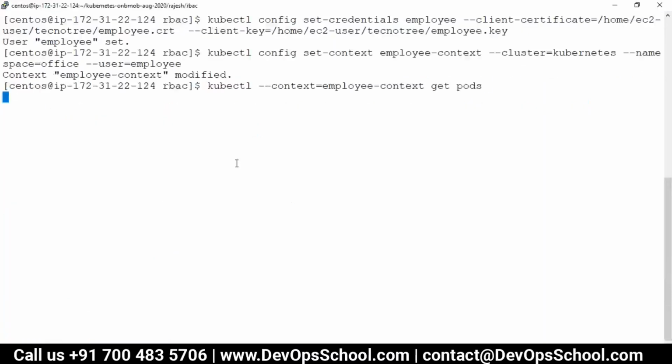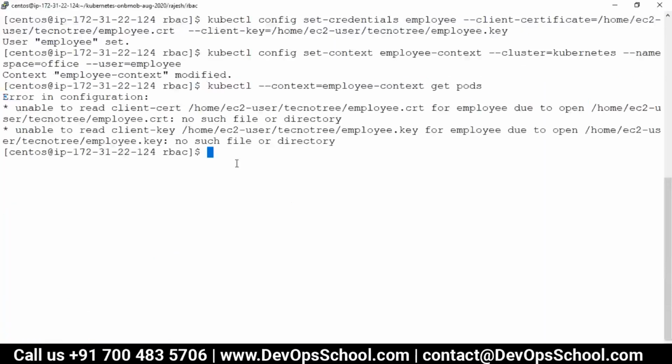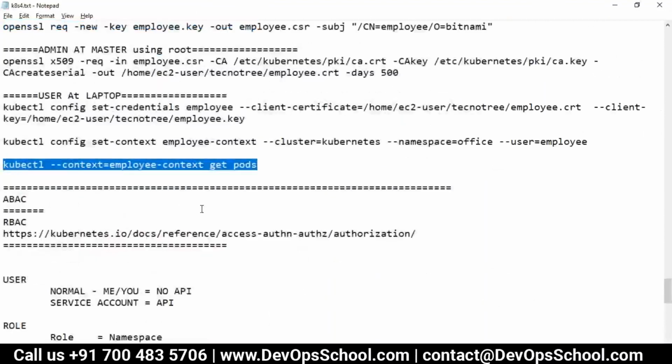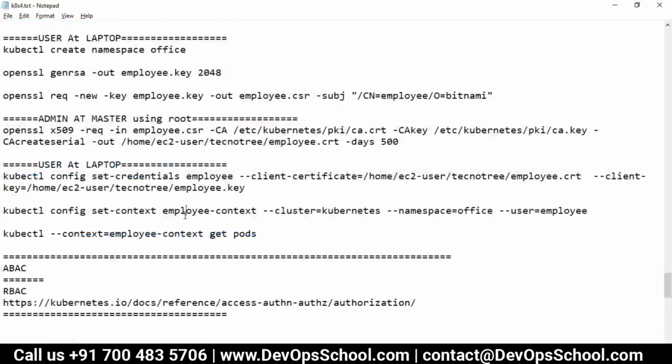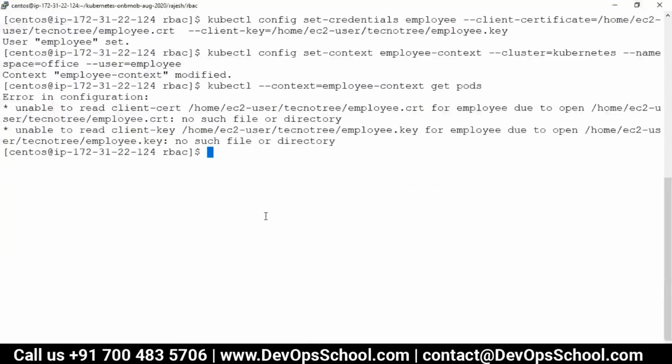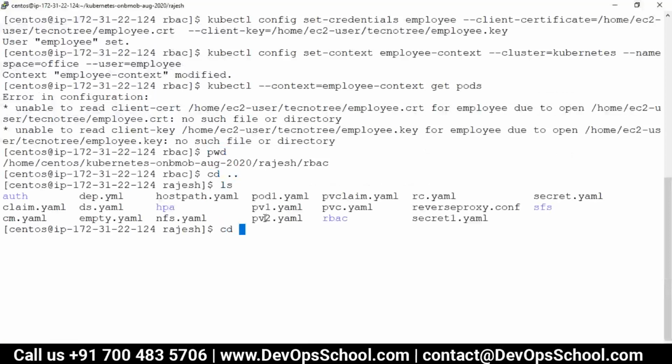Okay, now let me try. Sorry, I think there was some different command actually. Okay, oh, wait a second. I think my bad. I think auth.